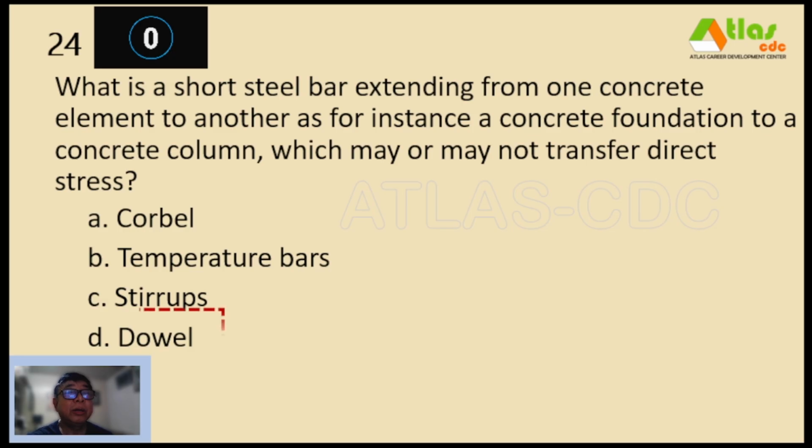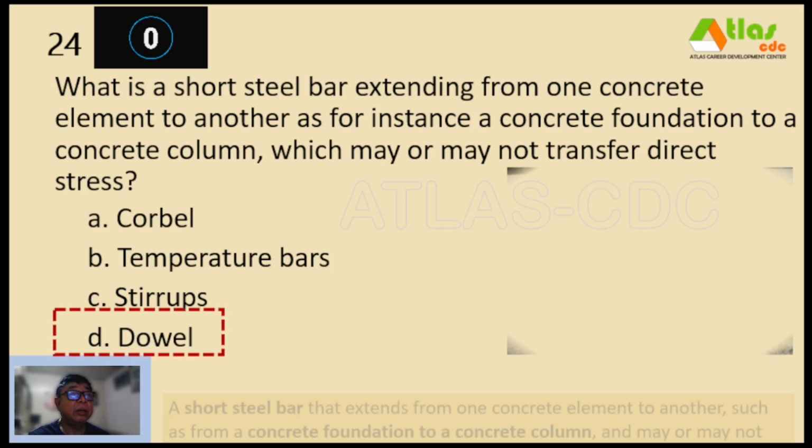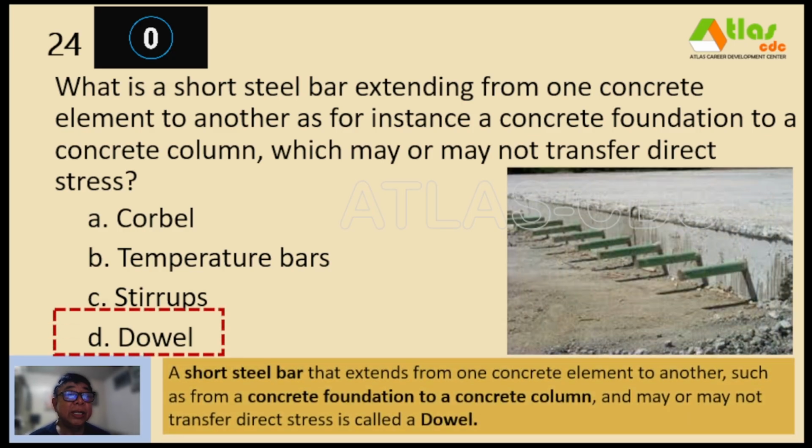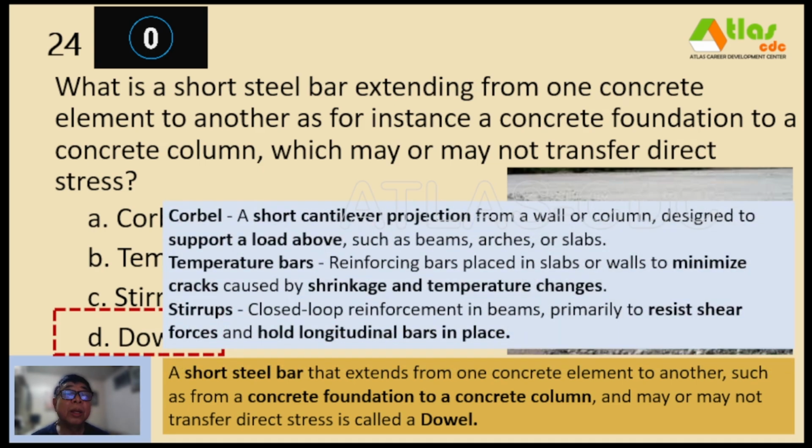And our correct answer is letter D, dowel. So a short steel bar that extends from one concrete element to another, such as from a concrete foundation to a concrete column, and may or may not transfer direct stress, is called a dowel. A corbel is a short cantilever projection from a wall or column designed to support a load above, such as beams, arches, or slabs.